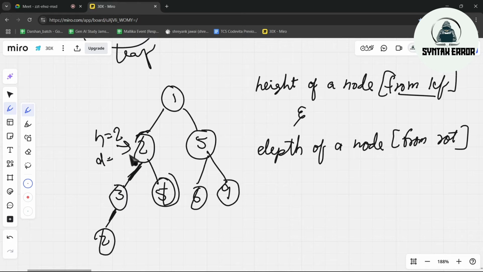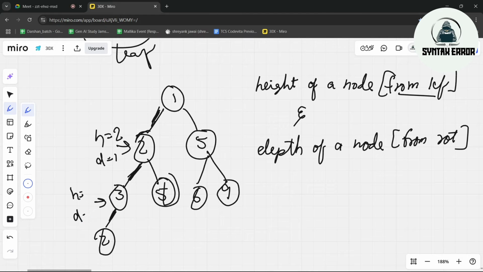What is the depth of this node? Depth of this node we will count from the root. Root is this one. From root, how much? 1. So guys, can everyone give me the height and depth of node 3?